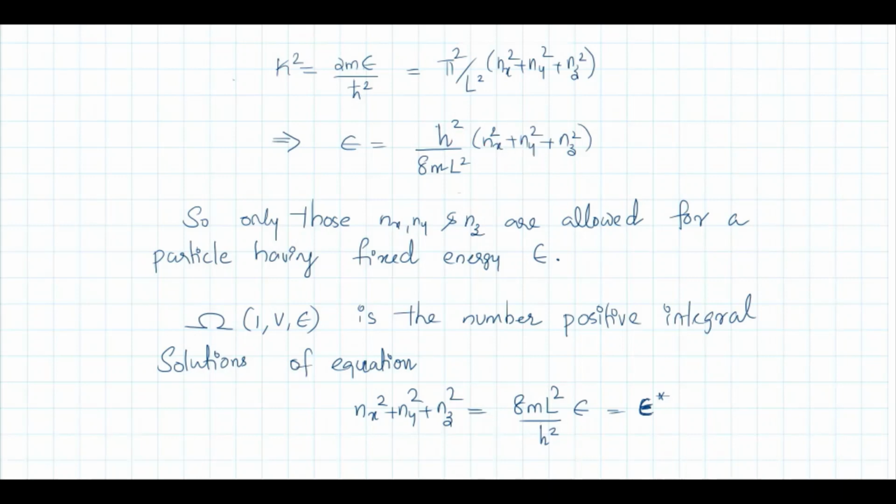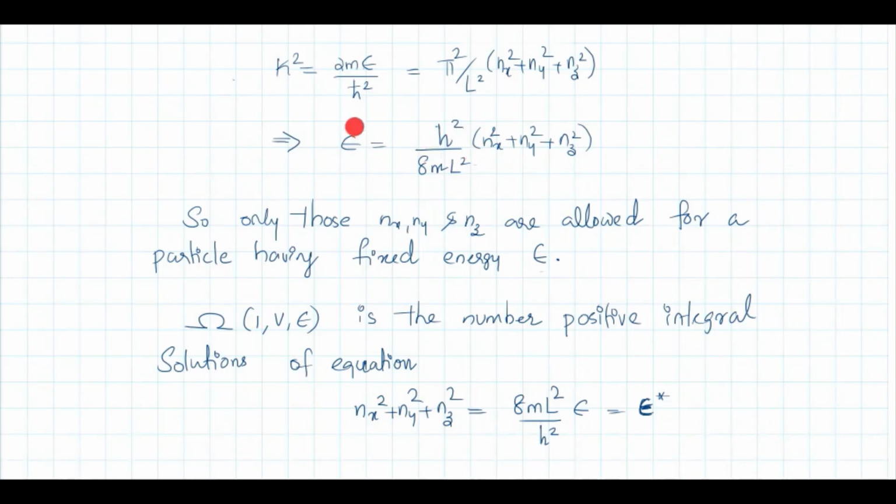nx, ny, nz can take values 1, 2, 3, etc. if it is a Dirichlet boundary condition problem. nx, ny, nz can take 0 as well if it is a Neumann boundary condition problem. Okay, now suppose we are considering a particle of fixed energy E, because if we are considering a particle of fixed energy E, then we can say that only this particular set of nx, ny, nz values are allowed for such a particle.